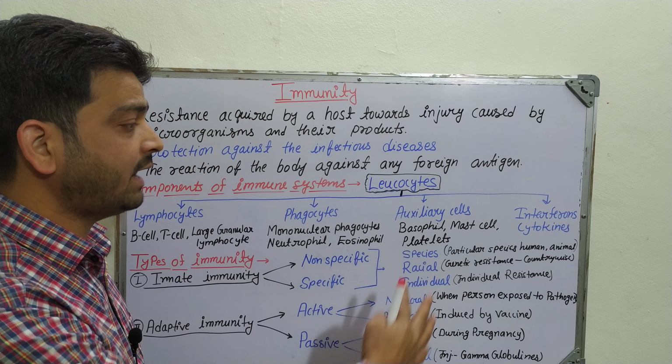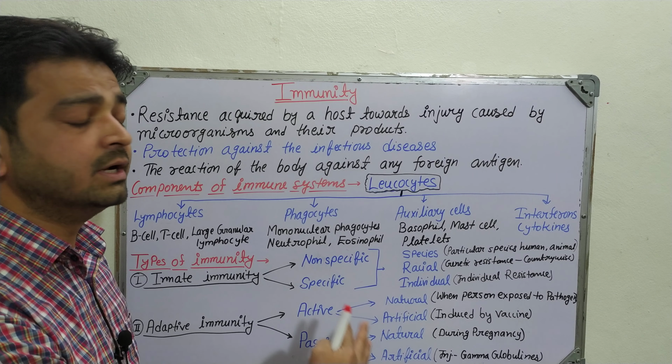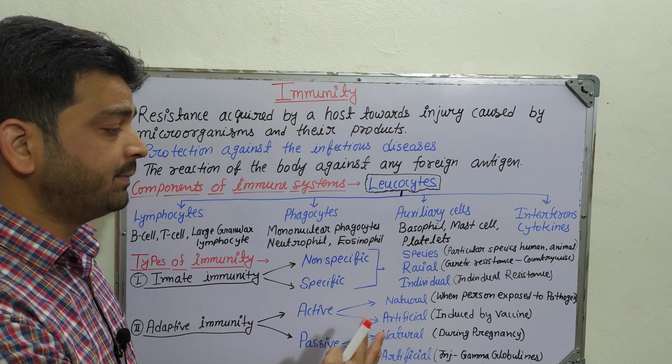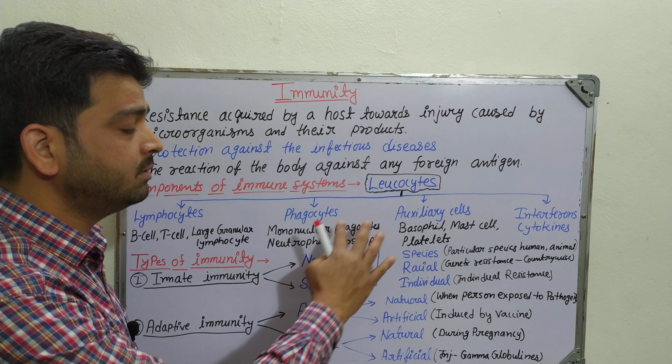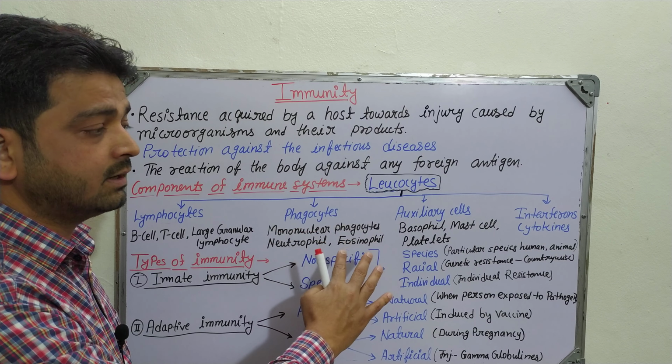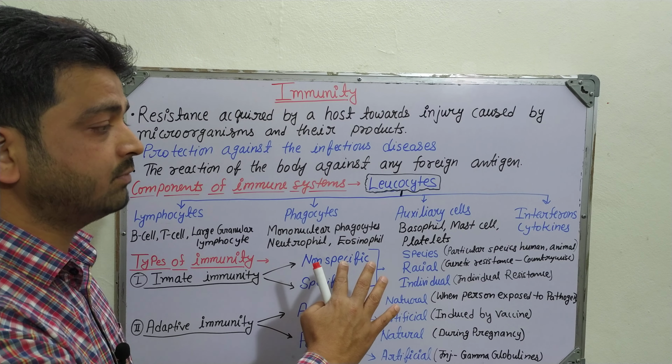So these are the different types of immunity which happen in different organisms depending on the particular habitat, and these components are given here by taking the reference of the human body.